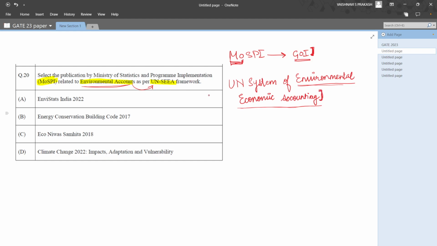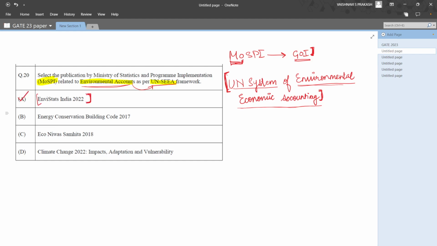Obviously we do not always have this knowledge at our fingertips. We don't know what all different bodies come under the United Nations. There are a lot of bodies and sub-bodies and other organizations that the UN will foresee. So let's look at the options first. The first one is NV Stats India 2022.